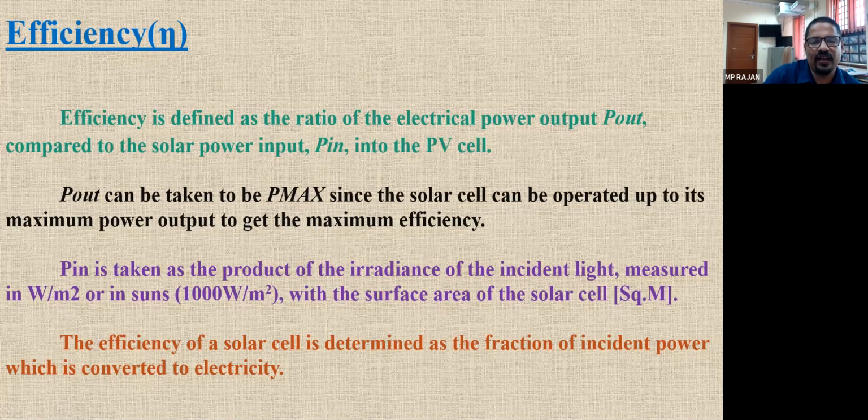Fill factor, we have seen, is the actual power by the theoretical power. But for efficiency, what is the input of the solar cell? It is the solar radiation, in watts per meter square. If you multiply the solar radiation by the area, we get the total solar energy given, and the electrical output is the power, the product of voltage into current.